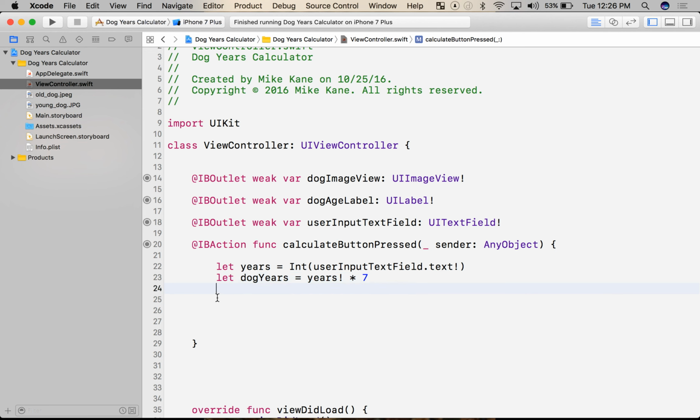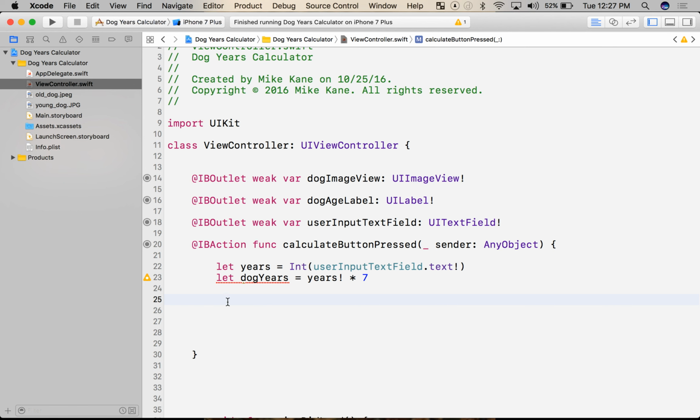Okay? Now, I have the answer, but that doesn't matter much if I don't show the user what the answer is. Doesn't matter if we know, it's about the consumer. So, we need to do 2 things. 1, we're going to update our text field to say how old the dog is. 2, we're going to have some fun, and based on how old the dog is, let's say if the dog is under 40, I'm going to show the puppy picture, the young dog picture. And if the dog is over 40, I'll show the old dog picture because that dog's over the hill. So, let's do some code here.